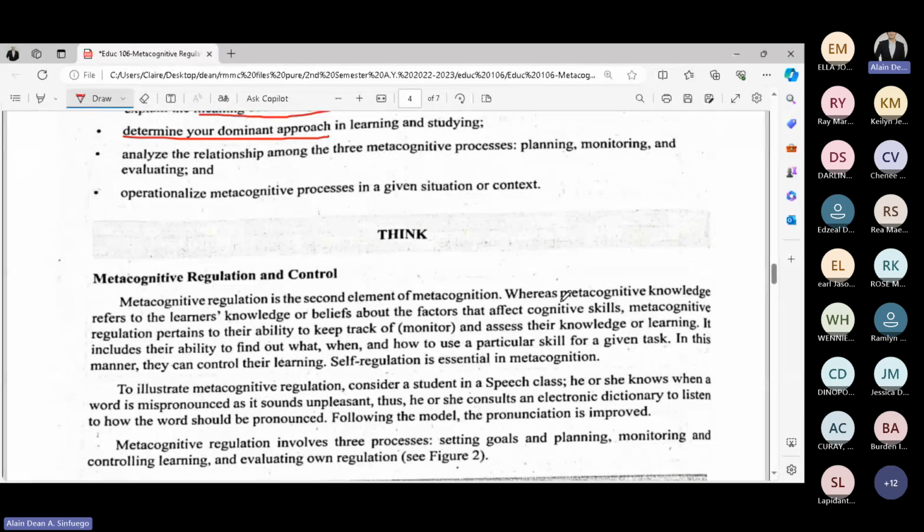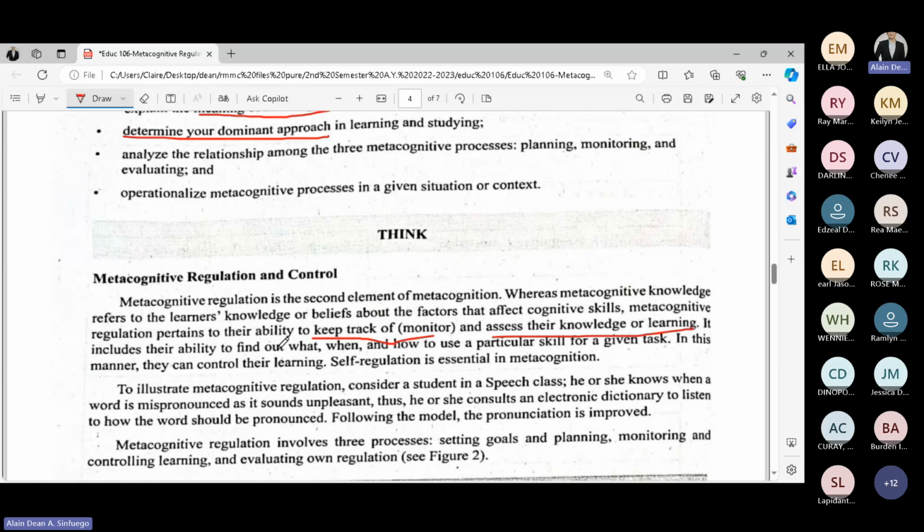Moving on. Metacognitive knowledge refers to the learner's knowledge or beliefs about the factors that affect cognitive skills. Now, metacognitive regulation pertains to their ability, please take note of this, to keep track of and assess their knowledge or learning.